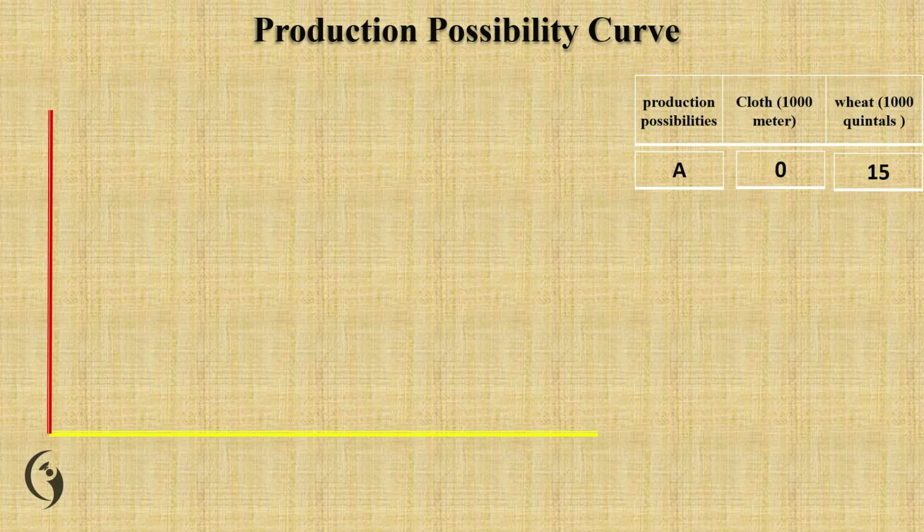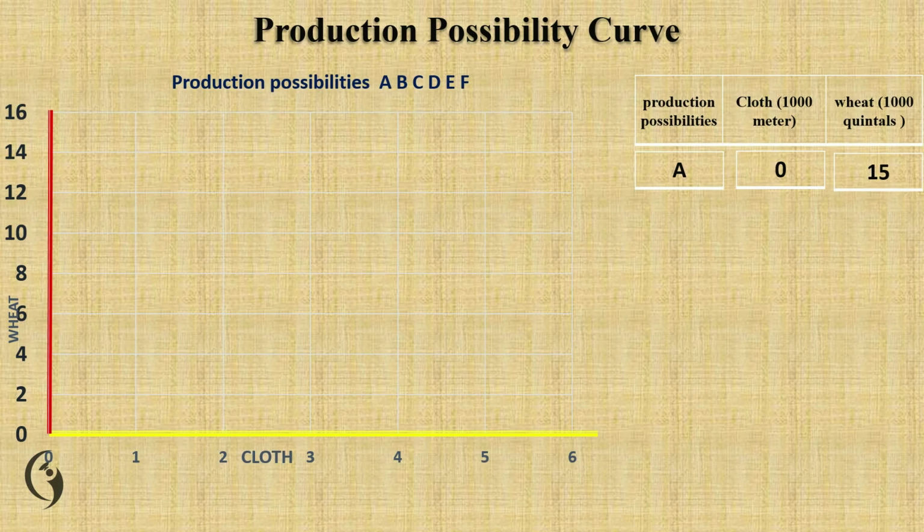So here we can show a graph. How do we show the combination of 0 and 15 here? This is the combination of 0 and 15. That means 15 quantities of wheat are produced using the available resources and 0 quantities of clothes are produced.